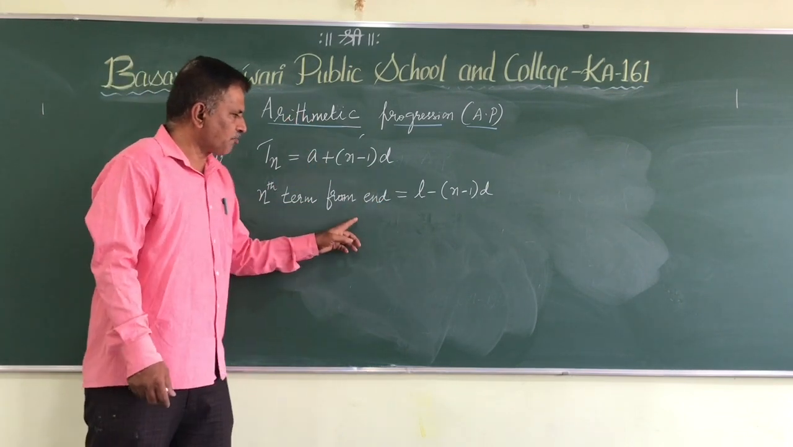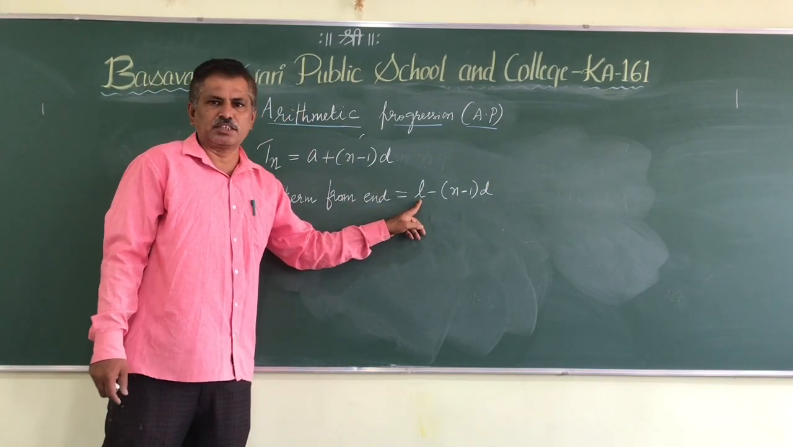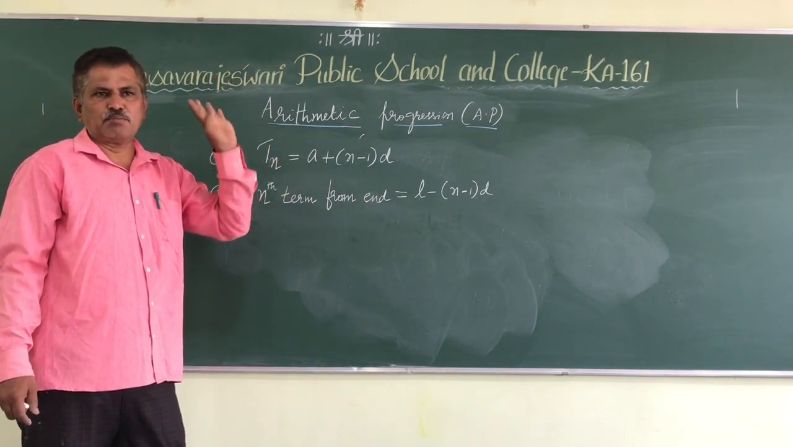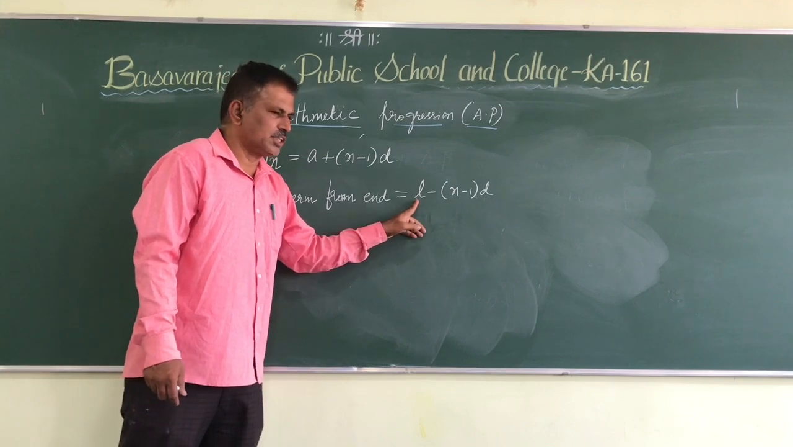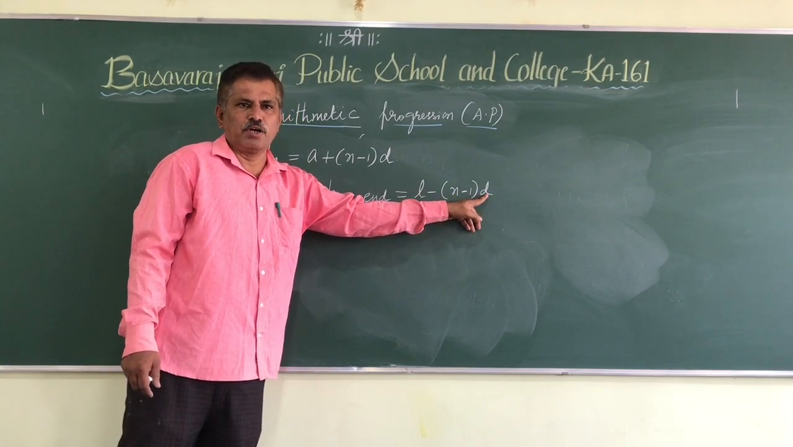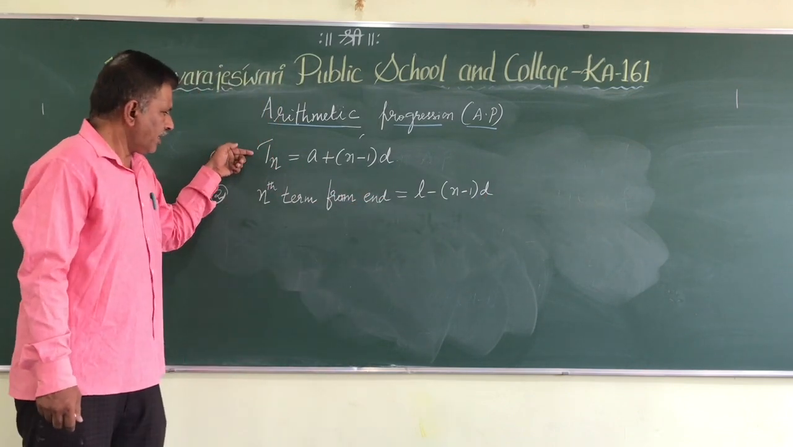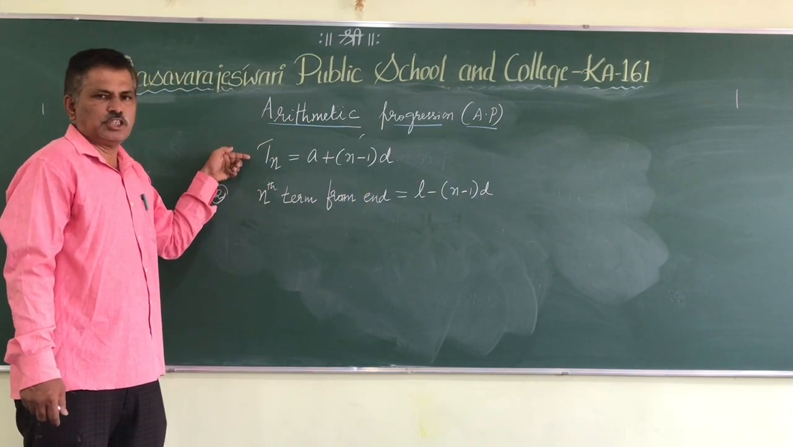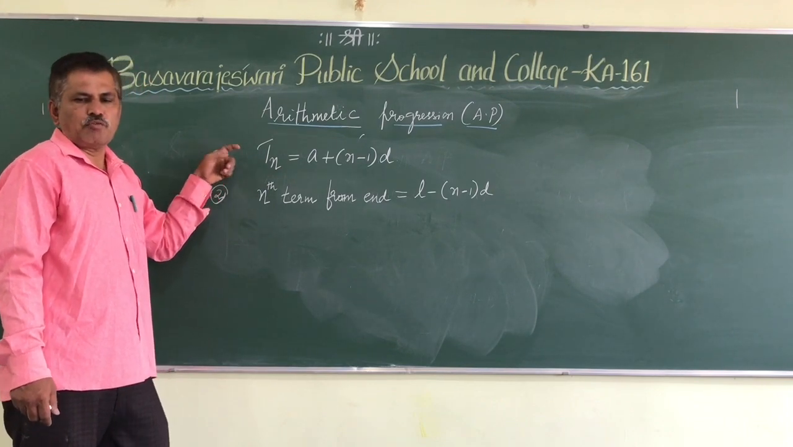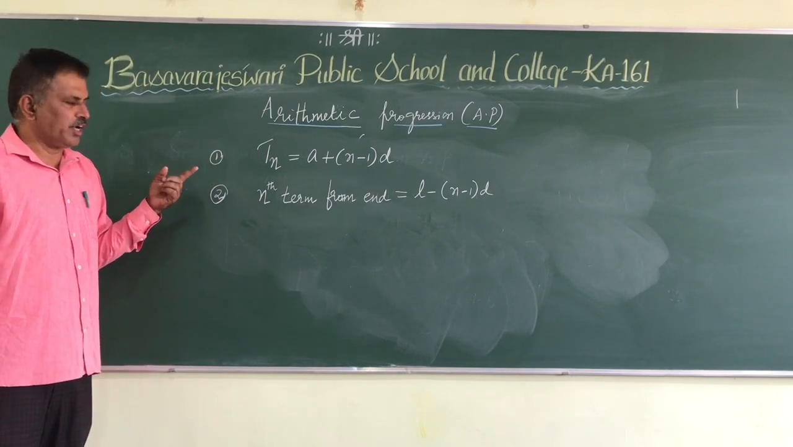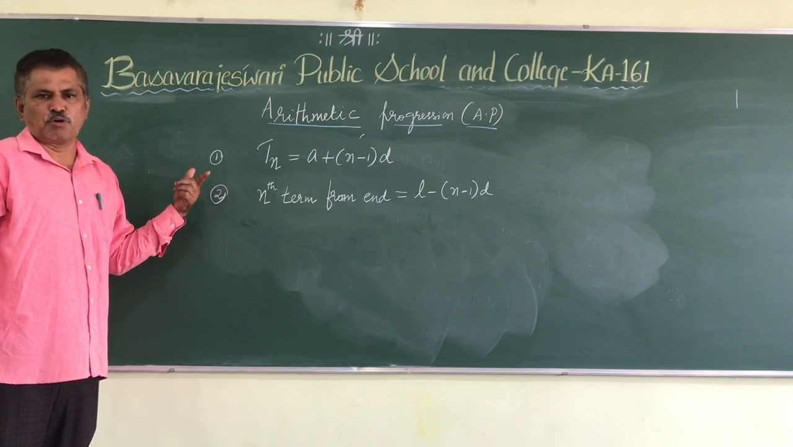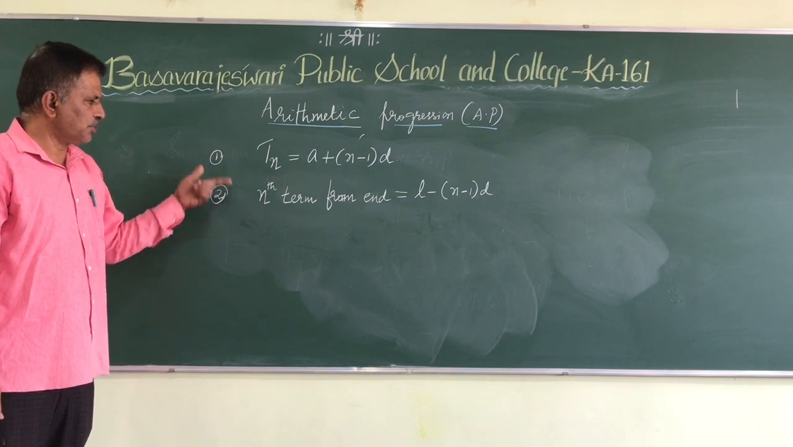Similarly, here also, for the nth term from the end, L is the last term. I told you L, Tn as well as An is nothing but the last term only. So L is the last term, n is the number of terms, and d is the common difference. For exercise 10A, we use these two formulas. Most of the times we use this formula only. We have one more formula, the sum of n terms, that we will take in the next exercise. We are solving the problems in the next exercise. Please note down these two.